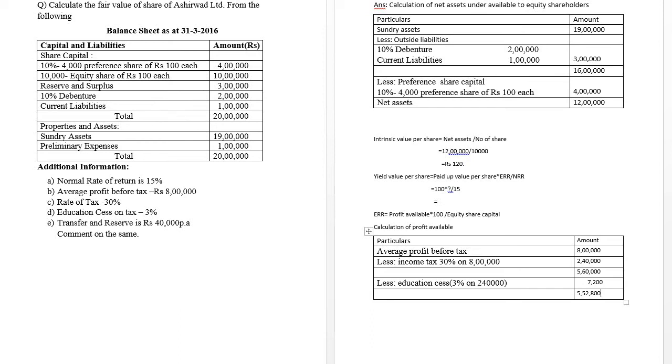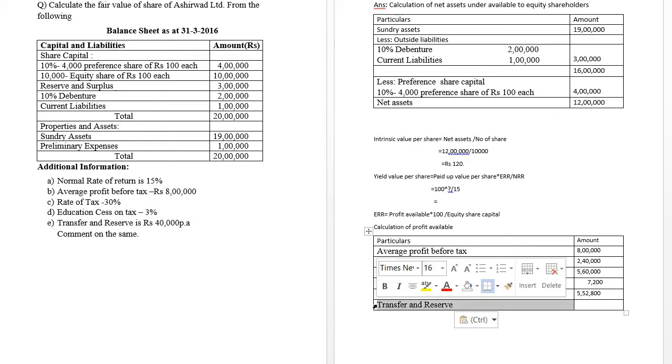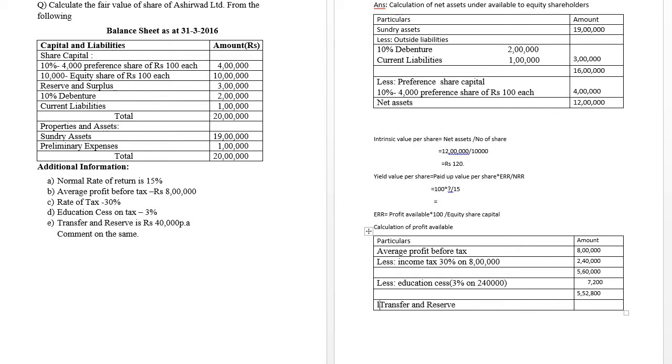Then, once we remove the education cess, they have already said that you have to keep aside a certain amount as transfer to reserve. That is what we are going to remove. How much has to be transferred to reserve? 40,000, right?